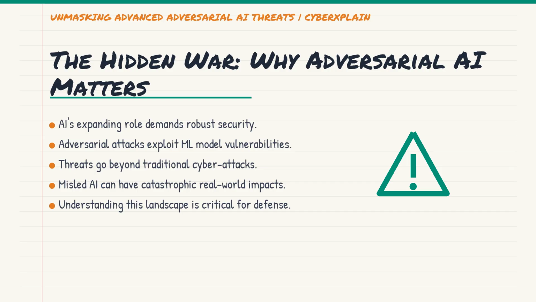Think about it, our reliance on AI for everything from facial recognition to self-driving cars is growing exponentially. But what happens when these systems are intentionally misled or even secretly compromised? It's a whole new frontier of threats, and understanding it is crucial for anyone involved in modern tech. We are going to dive deep, 101 level stuff here, I promise. Ready to get into the nitty-gritty?